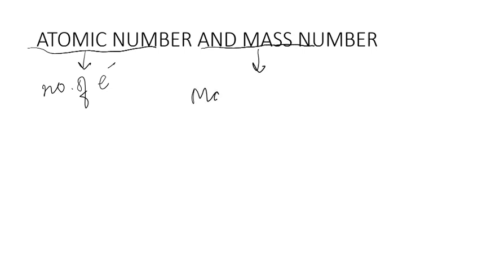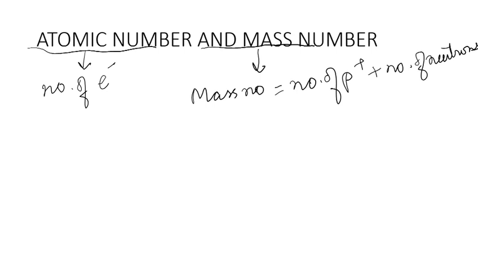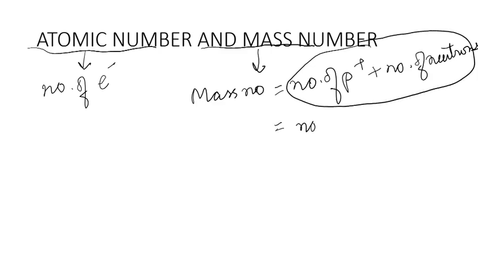Mass number is the sum of the number of protons plus the number of neutrons. Collectively, these can be termed as nucleons. Means mass number is equal to the number of nucleons present in an atom.